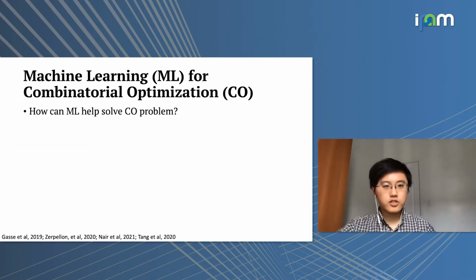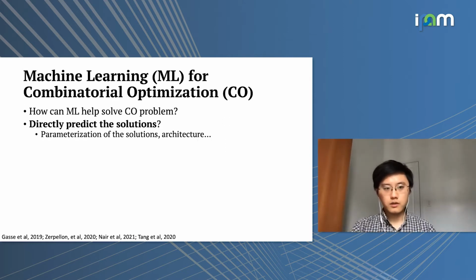So in this workshop, we've been talking about machine learning for combinatorial optimization. There are many ways of using machine learning techniques to try to help accelerate solving combinatorial optimization problems. One method is to directly predict the solutions conditioned on the representation of the problems. So in this case, we have to think about the parameterization of the solutions as well as the architecture that can be tailored to the specific problems that we try to predict.